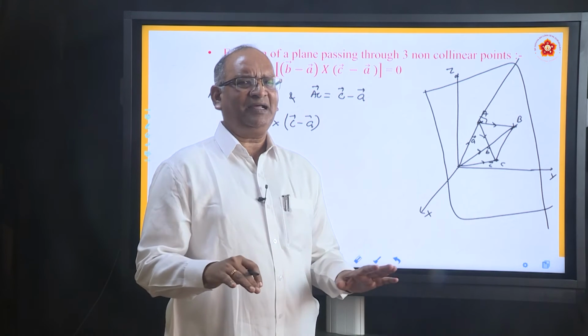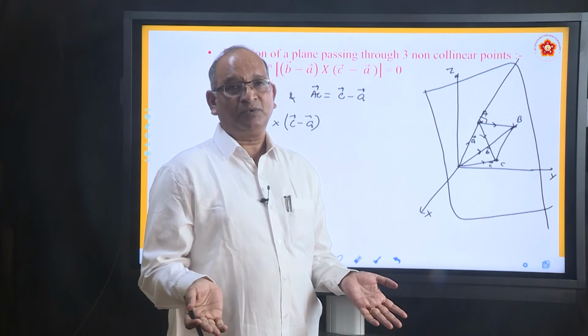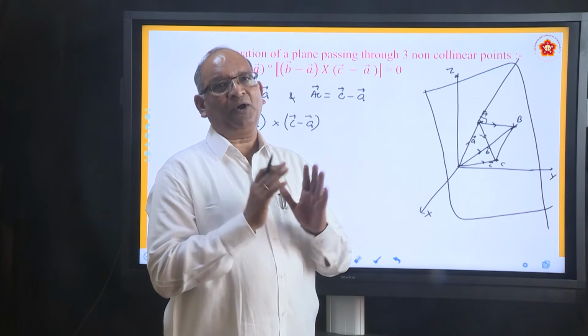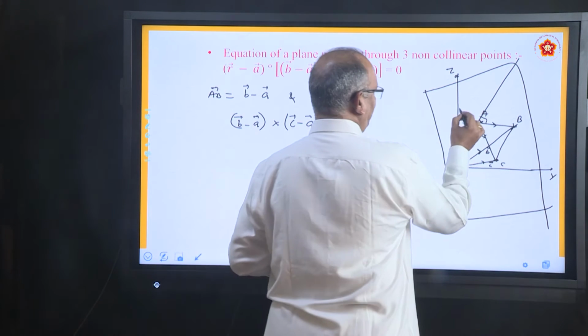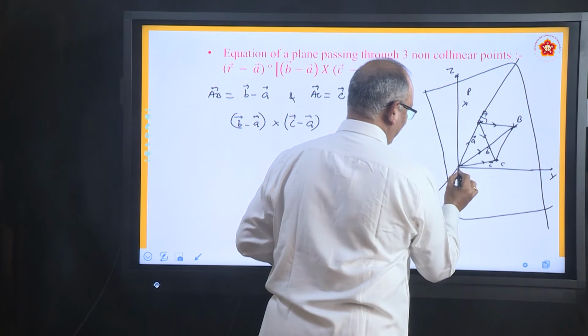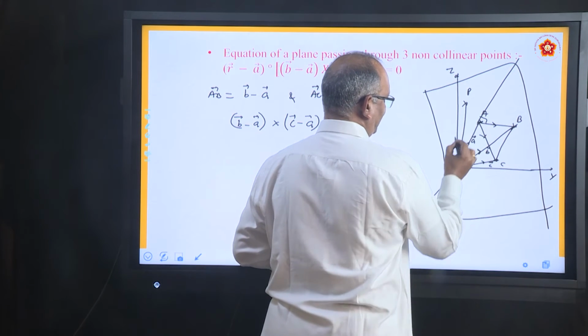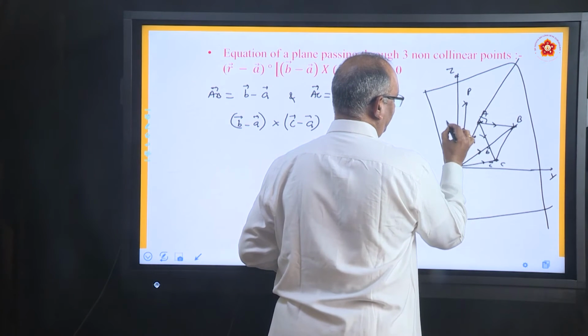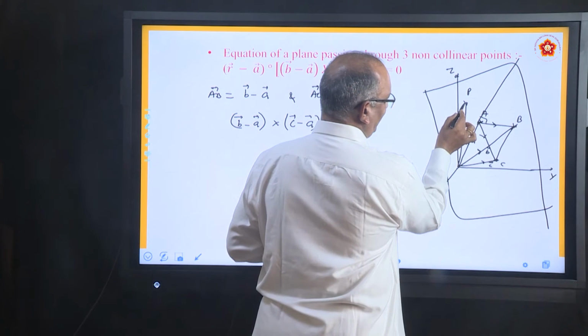But all said and done, whatever information he gives, we have to choose an arbitrary point on the plane. So let us say we have taken a point somewhere here, point P, in such a way that this is a vector R, and join AP.